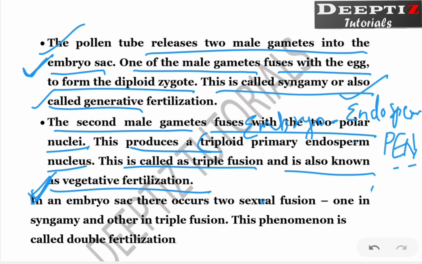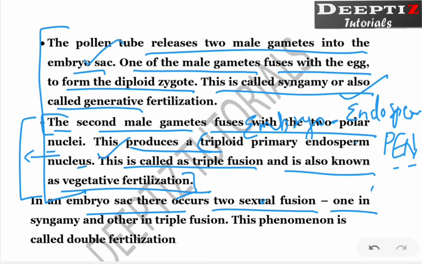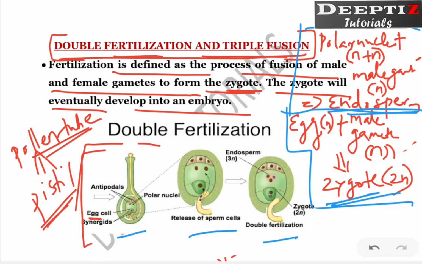fertilization. Now if the question is asked what is double fertilization, you have to write this much. If the question is asked what is triple fusion, you need to write only this step. Double fertilization is both these fertilizations. Triple fusion includes only the formation of endosperm. In an embryo sac, there occur two sexual fusions, one is syngamy, the other is triple fusion. This phenomenon is termed as double fertilization. Hope this double fertilization is clear, right?